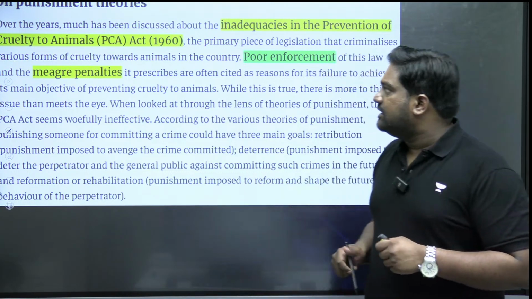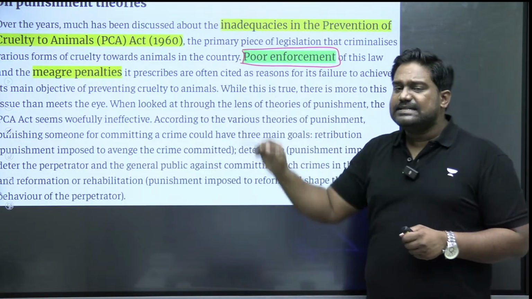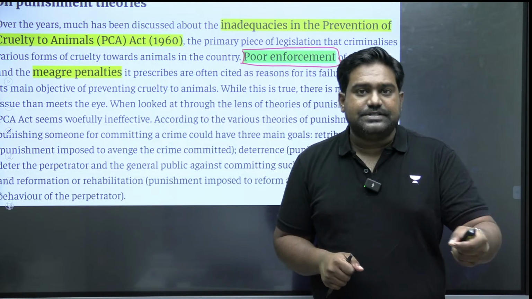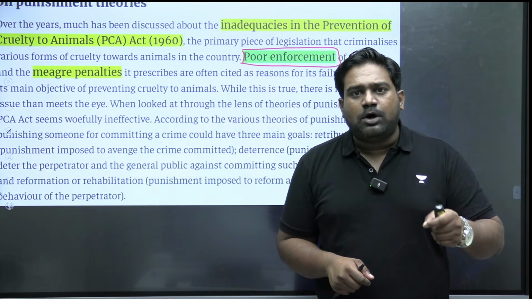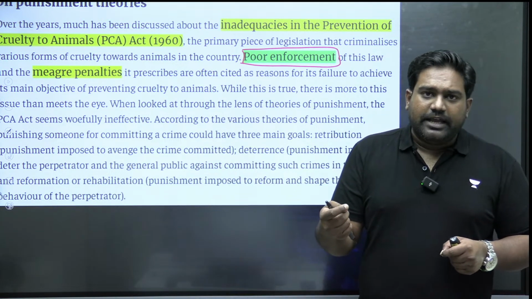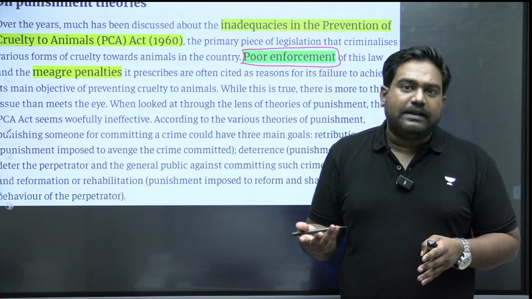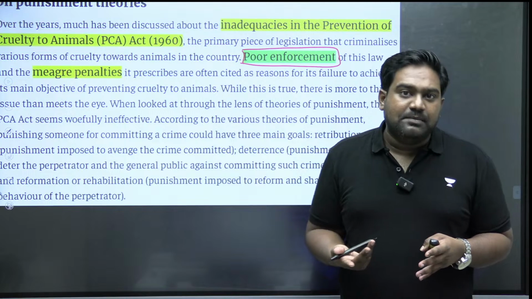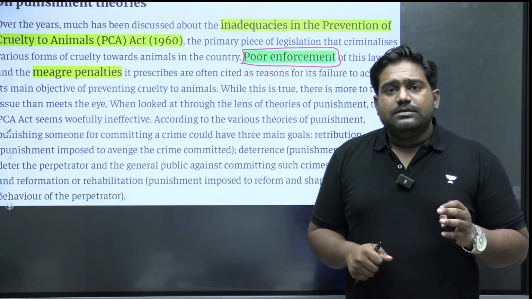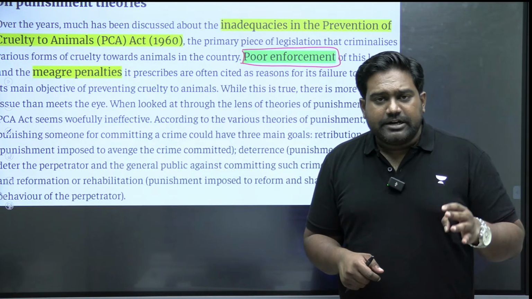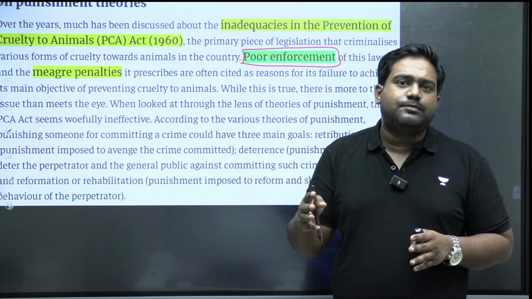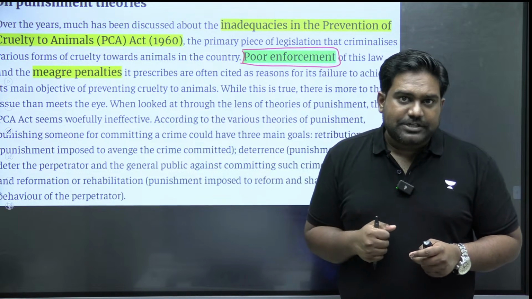If you look at the shortcomings under the law, one major shortcoming is the poor enforcement of the law. The law enforcement authorities, particularly the local police, in many cases are least bothered to register these cases, right? They see animals as dispensable. In many cases, police don't care about human victims. So why would they be bothered about animal victims? It's an unfortunate reality that exists at the ground level. There is very poor enforcement, very limited registration of cases, and even if cases are registered, police don't investigate thoroughly. They don't go behind the culprits.